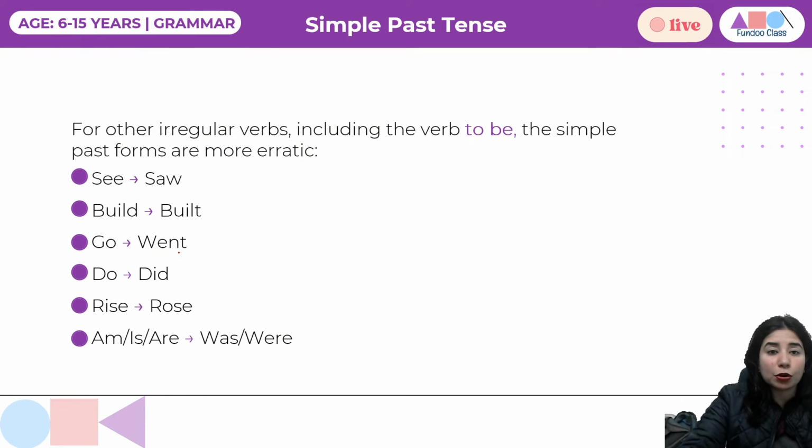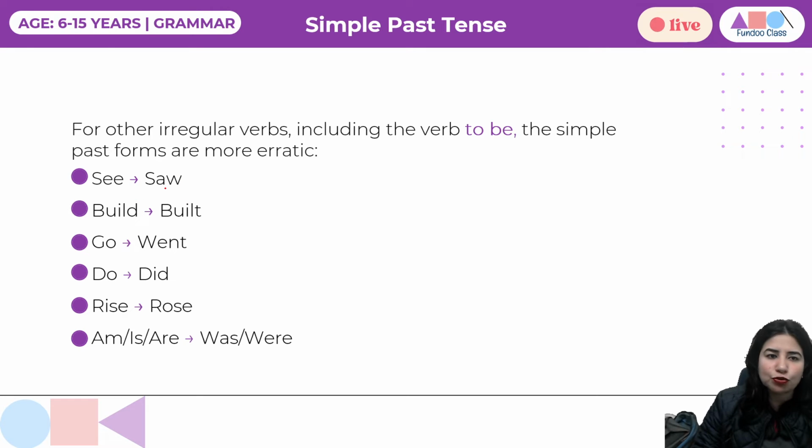Now, what are we going to talk about? Now, there are other irregular verbs also, again, very important. And the simple past forms are a bit more erratic. Like the previous set we saw, they were exactly the same as the root form, but here the variation occurs. I'm sure you must be aware.